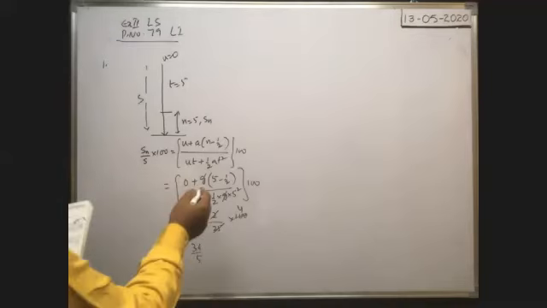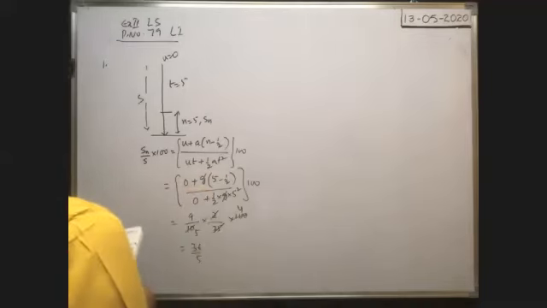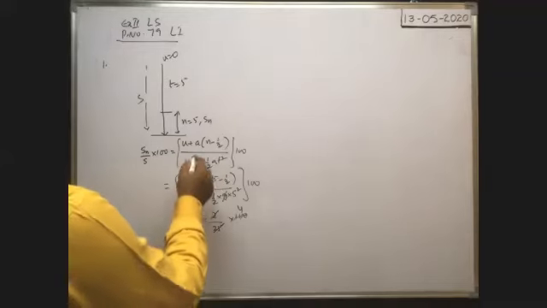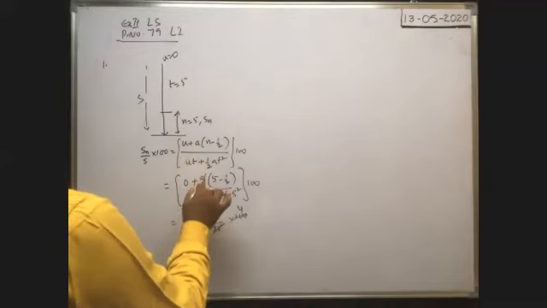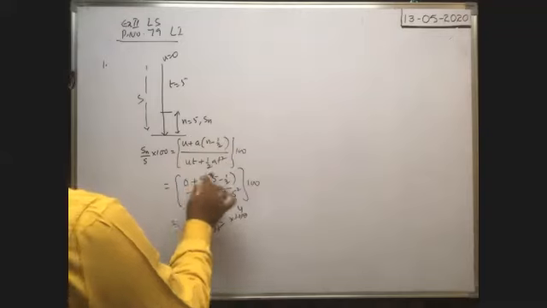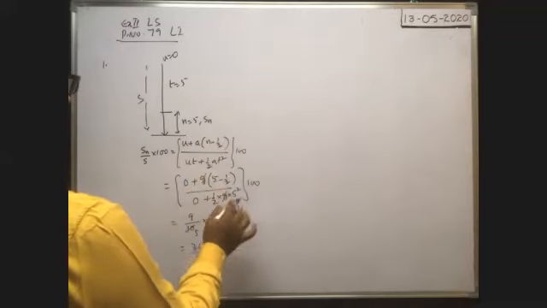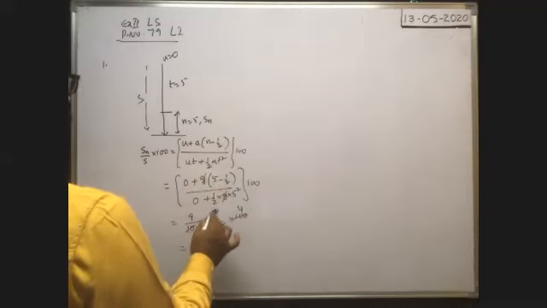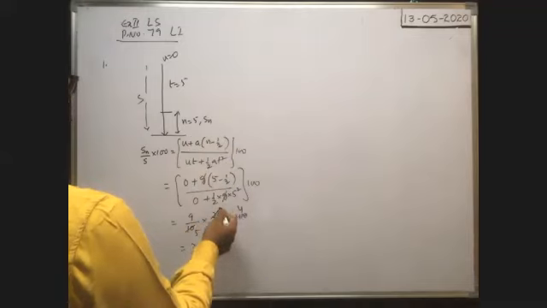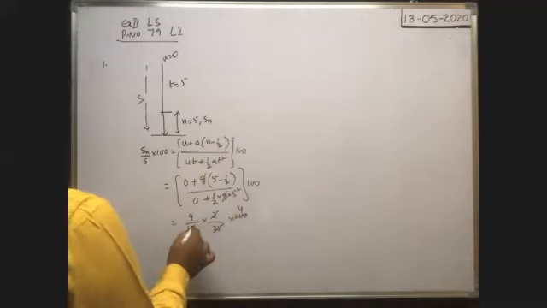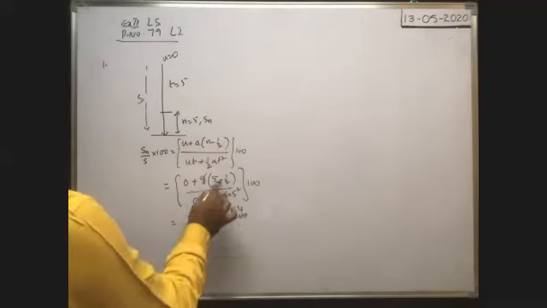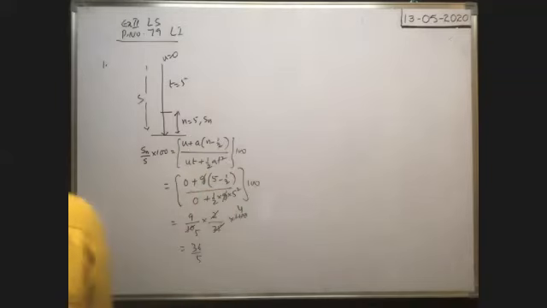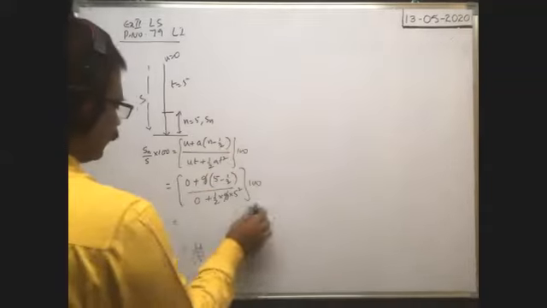Here we have made some mistake. Here u is 0. a is equal to g. 5 minus 1 by 2. Here half into g into t square means 5 square. g cancels. Okay, 2 here. Here we made a mistake in the calculation.